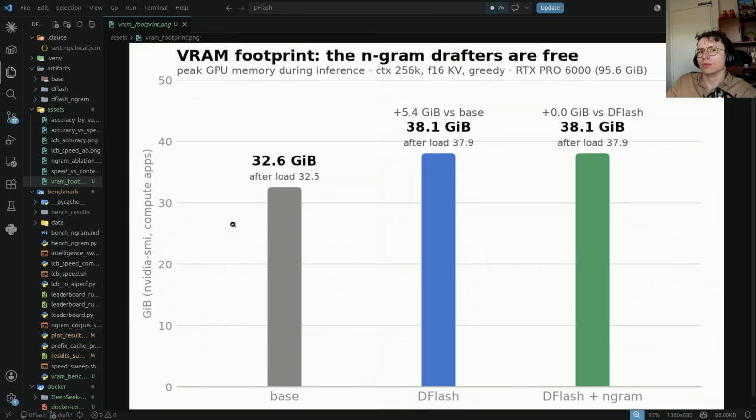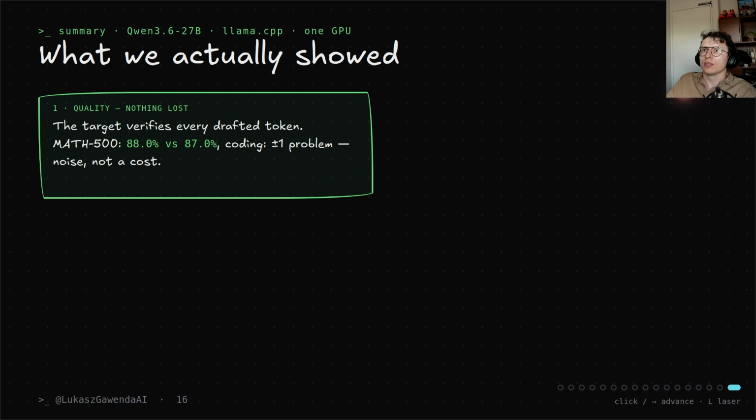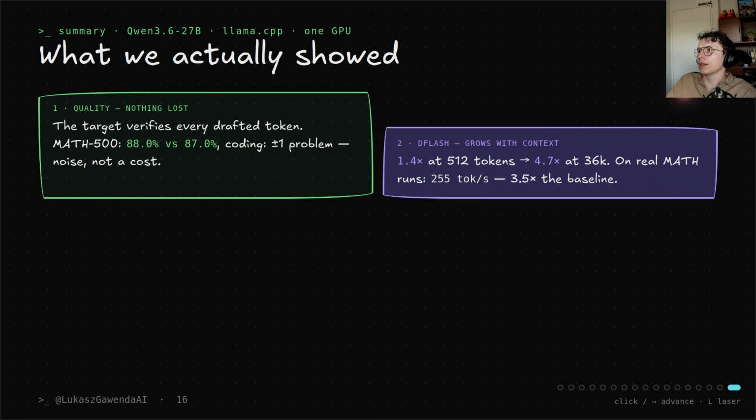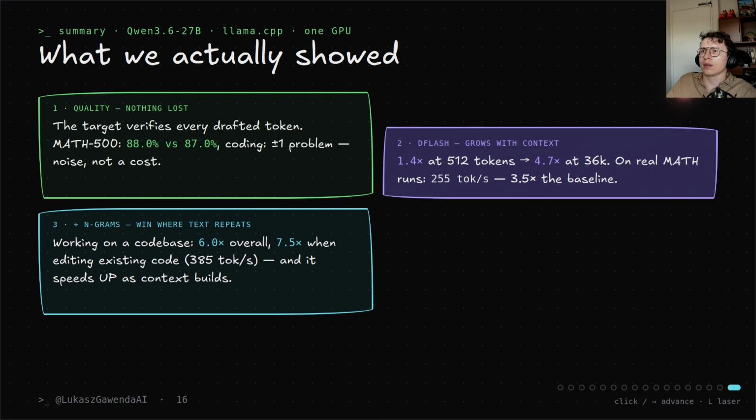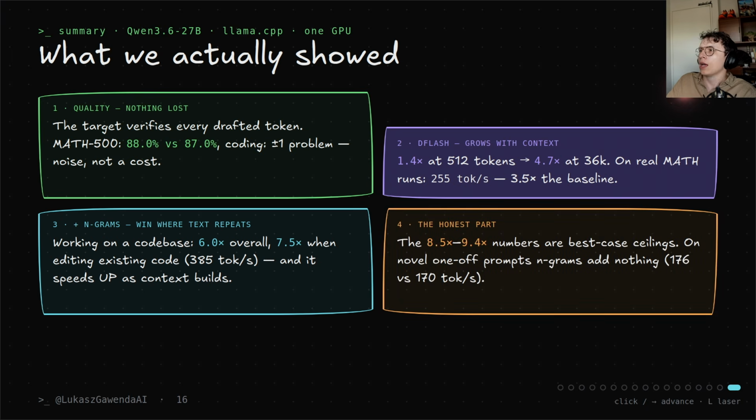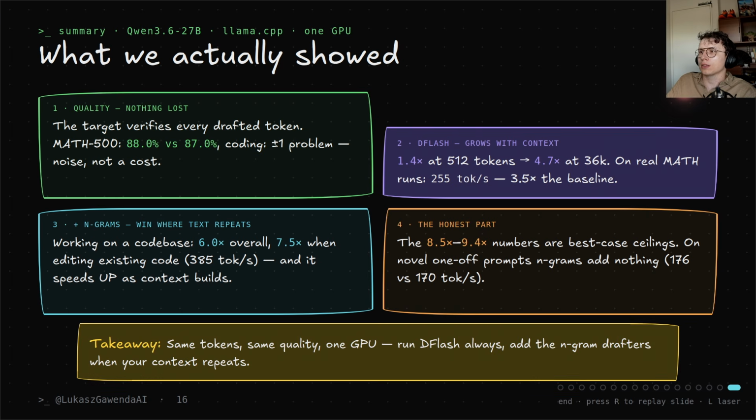And now we go to summary of what we actually showed. So the target verifies everything, so this is basically lossless. We checked it on MATH-500 and on LiveCodeBench. And the DFlash grows with context, so we have more speedup the higher we go. And the same applies for the accuracy scores. Working on a code base, we have over 6x speedup overall, and with better conditions, more repeating, we go up. And then we have, of course, higher numbers, but this is the best case that will not happen a lot. We have same tokens, same quality, 1 GPU.